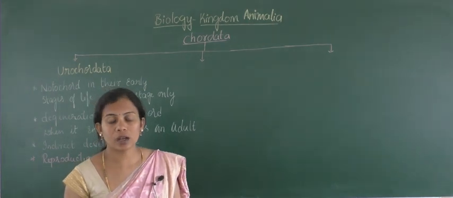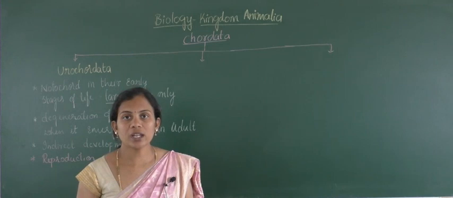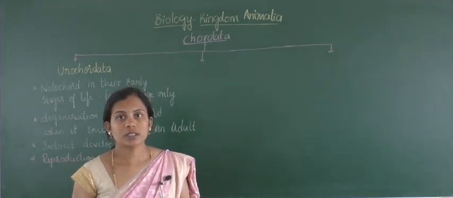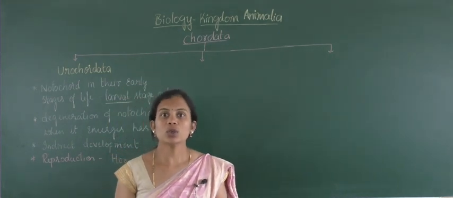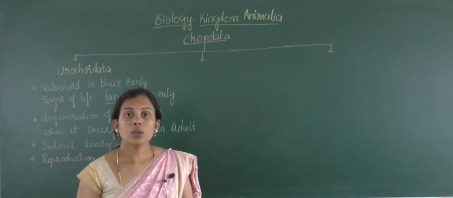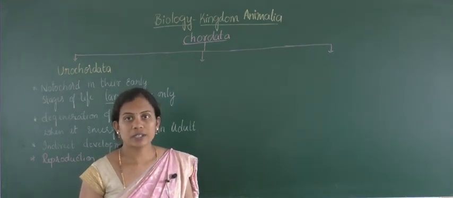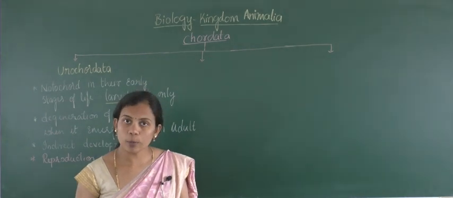So those are called hermaphrodites. In animals, if both male and female sex structures, that is ovary and testes, are present in one organism, then those are called hermaphrodites. Here Urochordate organisms are all hermaphrodite.